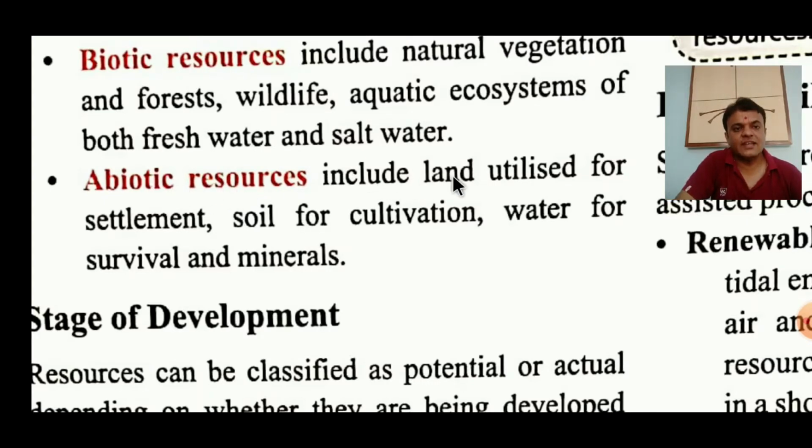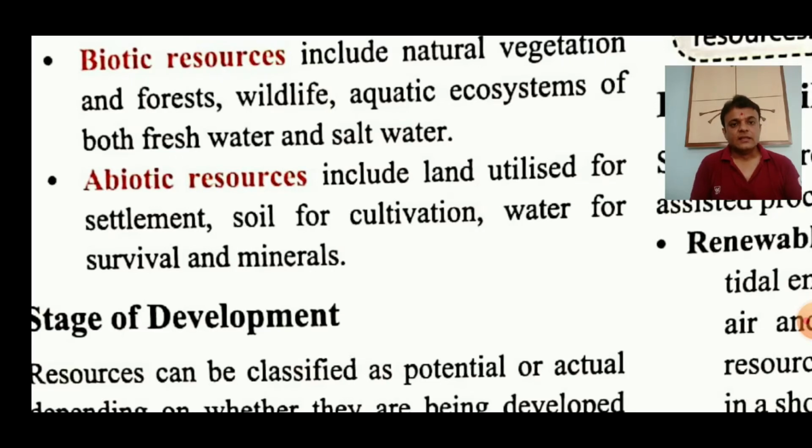First is land, जमीन जिसको हम कहते हैं, that is utilized for settlement. Settlement means for residing, to build homes or whatever, and for building shops and factories also.